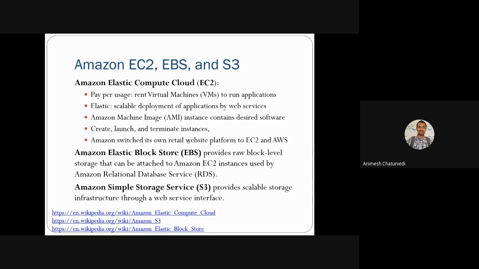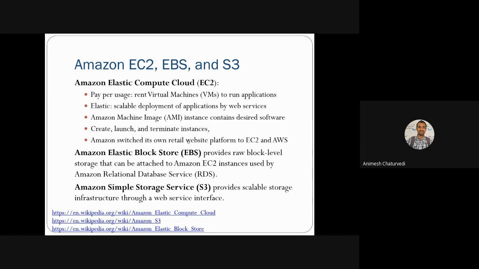So Amazon switched its own retail website onto EC2. Amazon was popular and famous for the retail website that it used, and it also provides EC2, EBS, S3 like facility. And now its own retail website is on EC2.